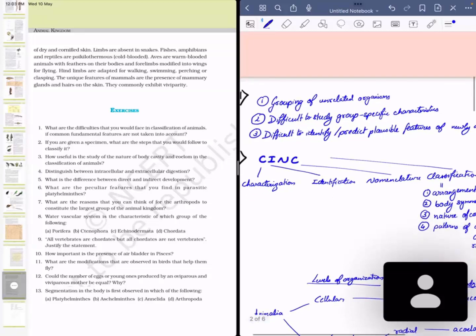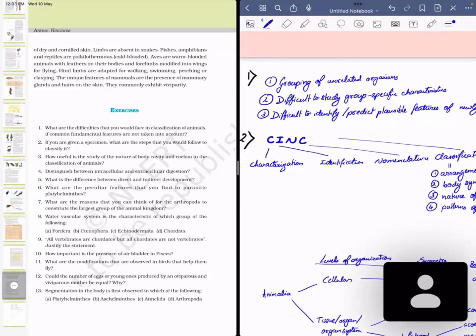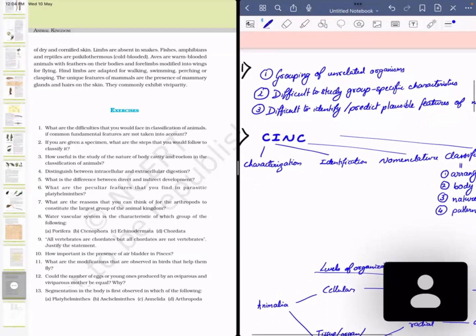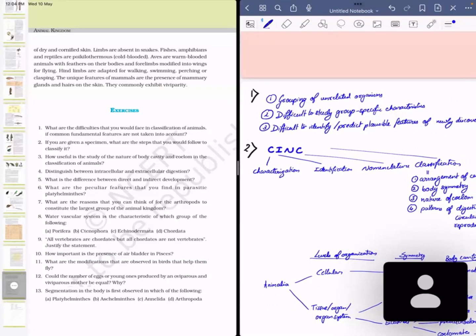Second question, if you're given a specimen, what are the steps that you would follow to classify it? So basically, I would like to share this mnemonic with you, CINC. So when we encounter a new organism, what we do is characterization, identification, nomenclature, and classification. Characterization, for example, suppose you get a new species, then you would say, ki suppose uska, it has hair all over or doesn't have, or it's covered with scales. Aisa kuch characteristics are noted down.